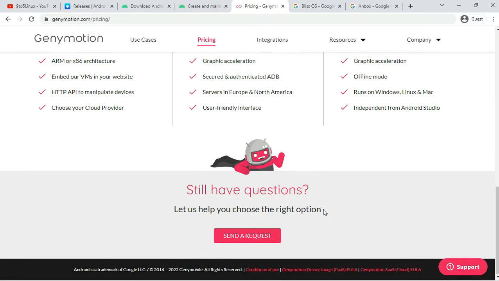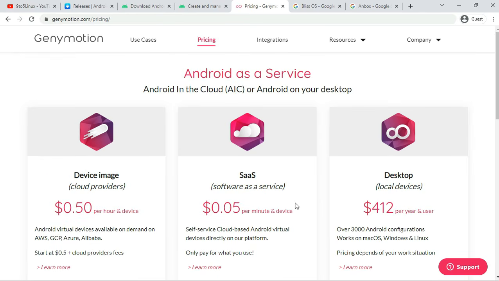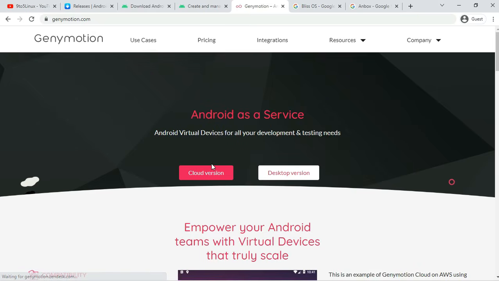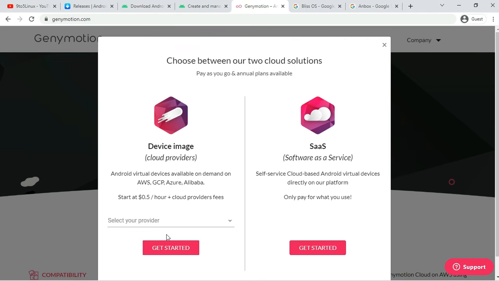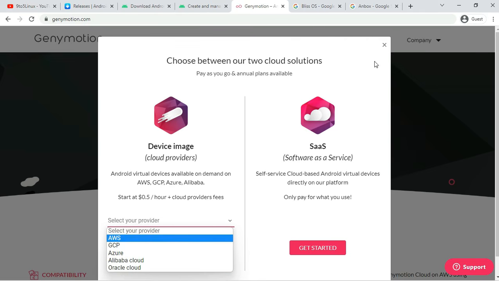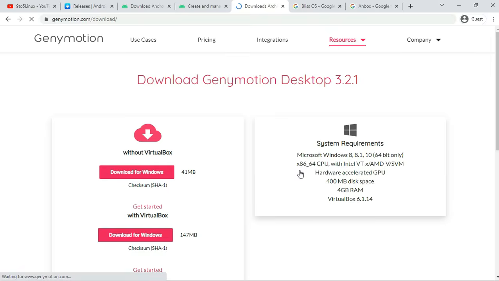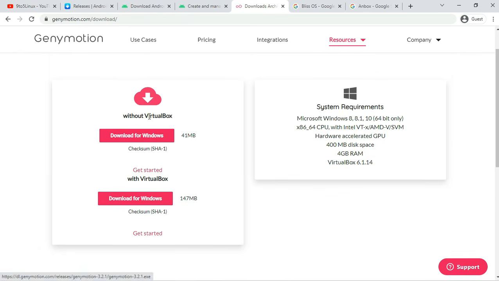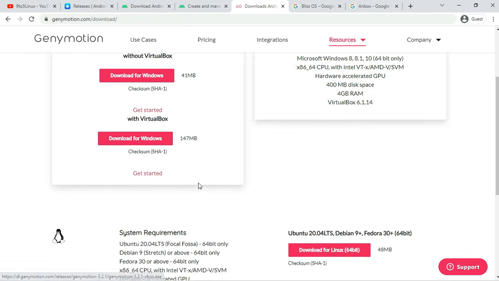Key features of Genymotion. Number 1. Wi-Fi and GPS. Number 2. Camera capture. Number 3. Support Android Studio. Number 4. Cloud-based and desktop virtual device. Number 5. SMS and call.